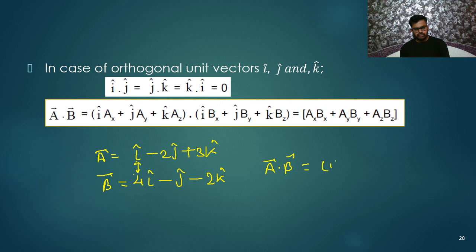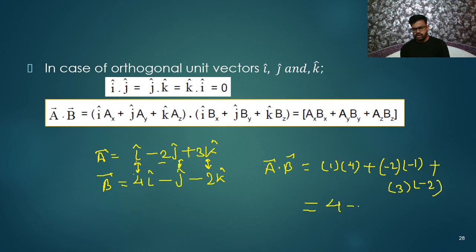So 1 into 4. After that, what next? Minus 2 and minus 1. So here I will write plus minus 2 into minus 1. Plus next, last, the k cap will be multiplied with k cap. So I will write here 3 multiplied with minus 2. For the final answer: 4 plus 2 minus 6. I am getting 0.